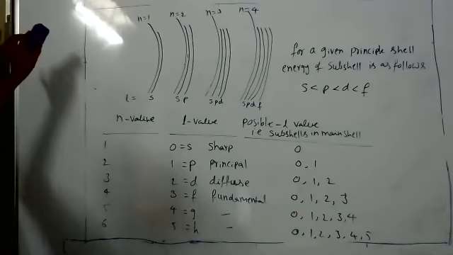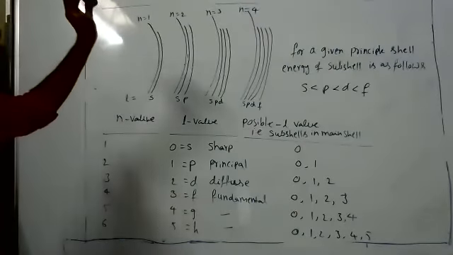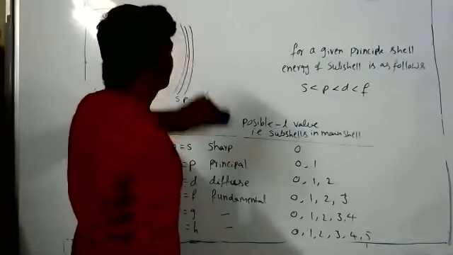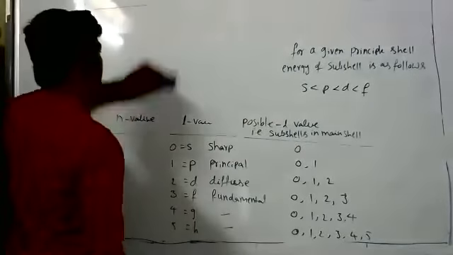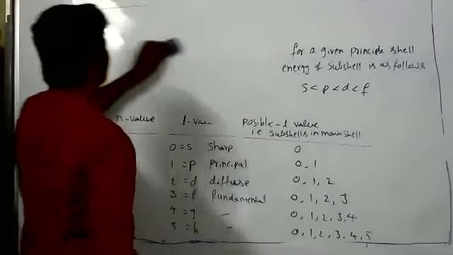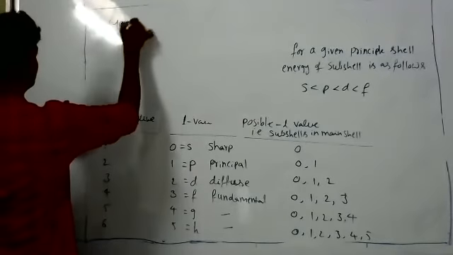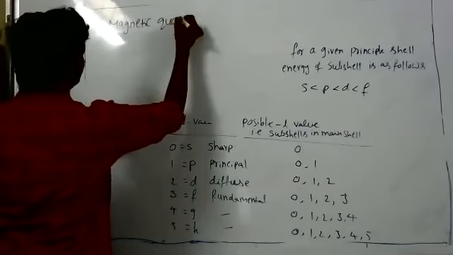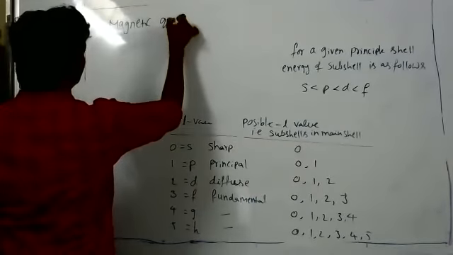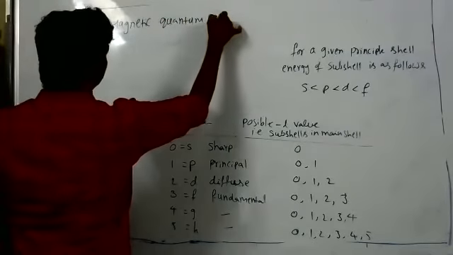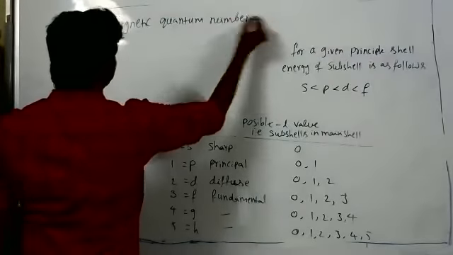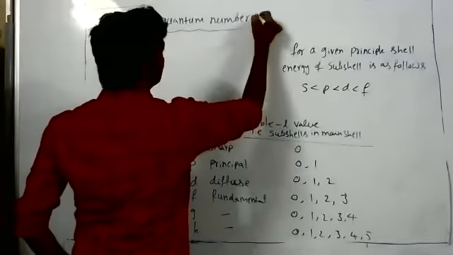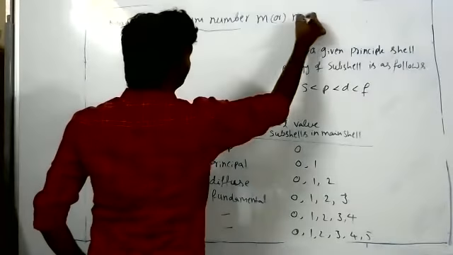Okay, now write the subheading. The next quantum number is the magnetic quantum number. It is denoted with small m, not capital M, or m suffix L.